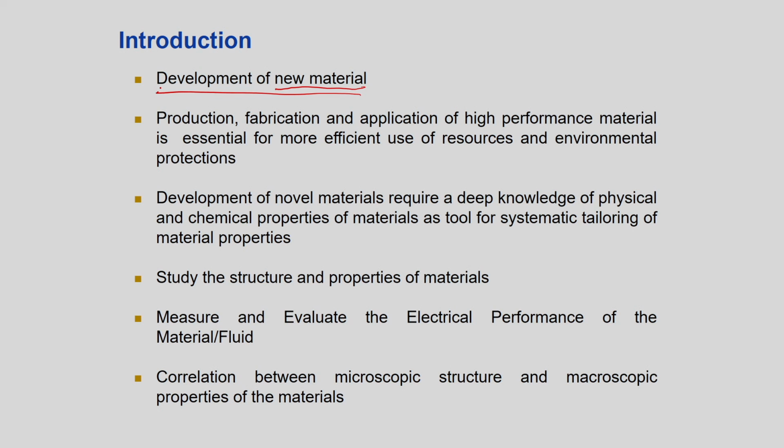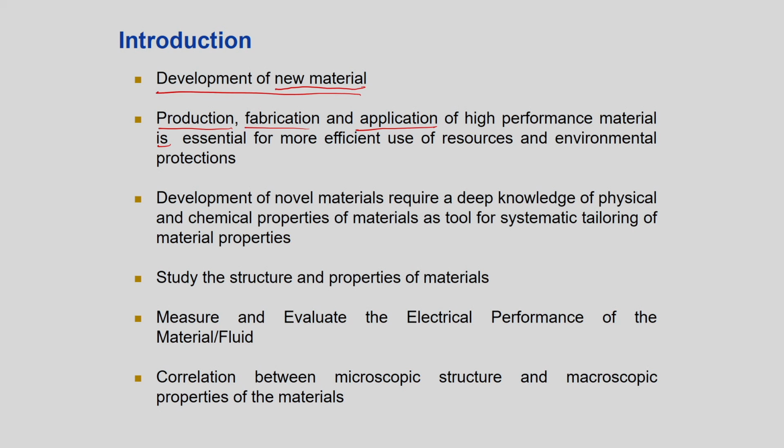Then, if you are making that, you need these techniques: the production, the fabrication and the application of high performance material. Only preparing a material will not suffice. You have to do a production, you have to fabricate that material, and then you have to apply it for high performance. High performance means you will define what that performance is. Let us say you are preparing one catalyst.